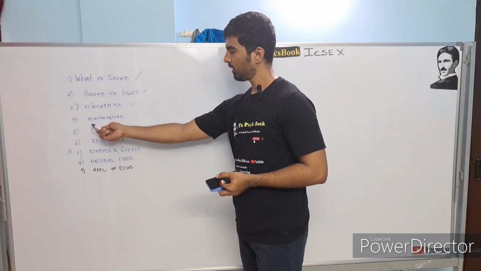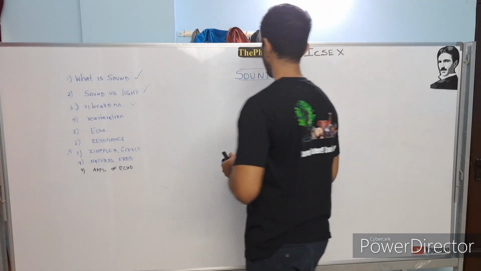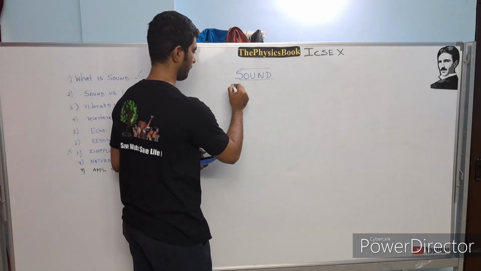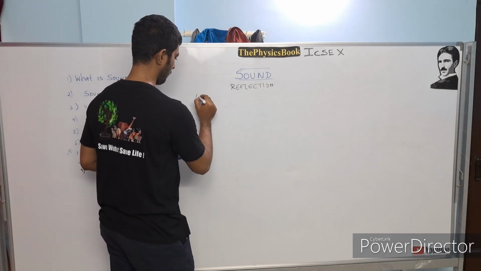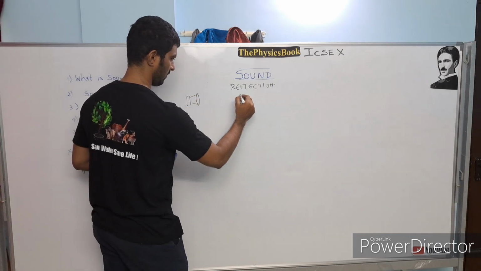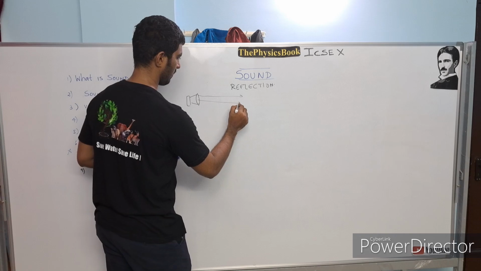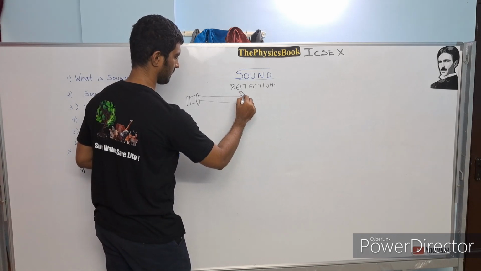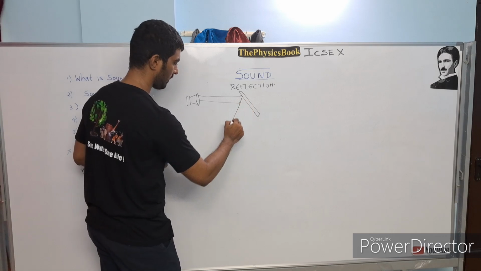Now before moving to reverberation and echo, we just need to understand one key point. What is meant by reflection of sound? Does sound reflect? So let's assume there is a sound wave that is coming from a speaker. This is emitting some sound, and you have a wall here. So this wall will reflect the sound waves.